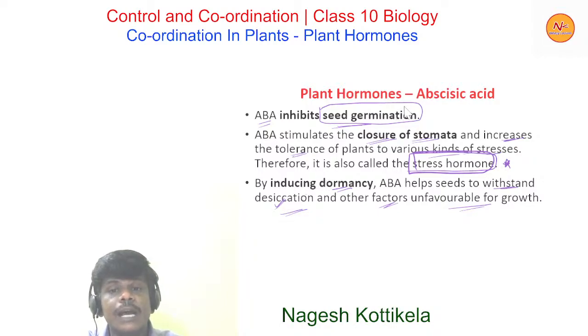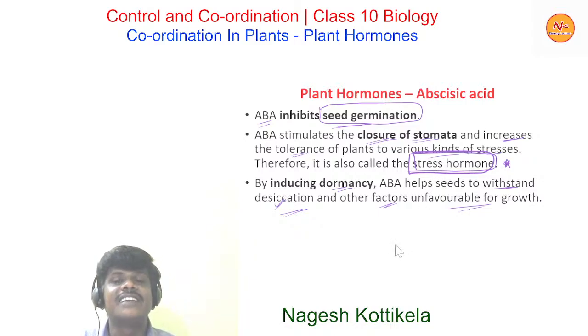Abscisic acid induces dormancy in seeds, so seed dormancy is because of this. It is growth inhibiting activity. This is how it helps the plants tolerate unfavorable conditions. So it is a stress hormone.